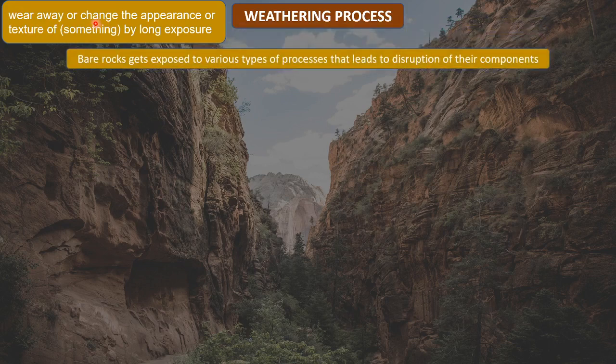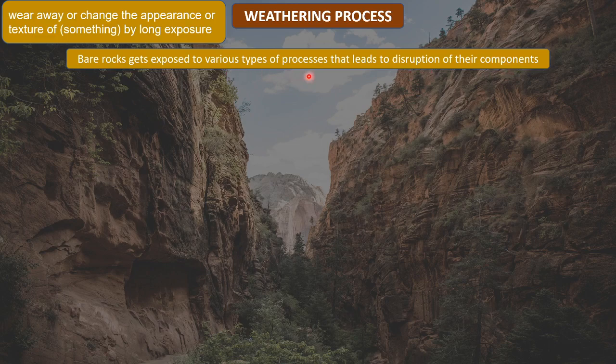So what happens in weathering? The bare rocks change their appearance. These bare rocks get exposed to various types of processes or various types of weathering that lead to disruption of their components. So because of various types of processes, this bare rock will get disrupted, that is, it will break down into smaller components.